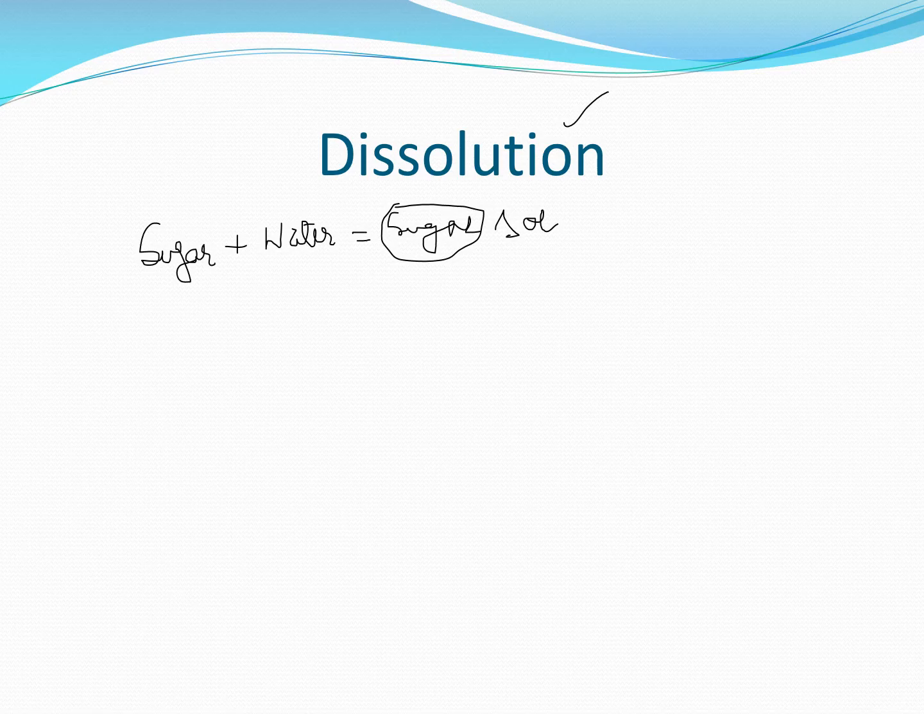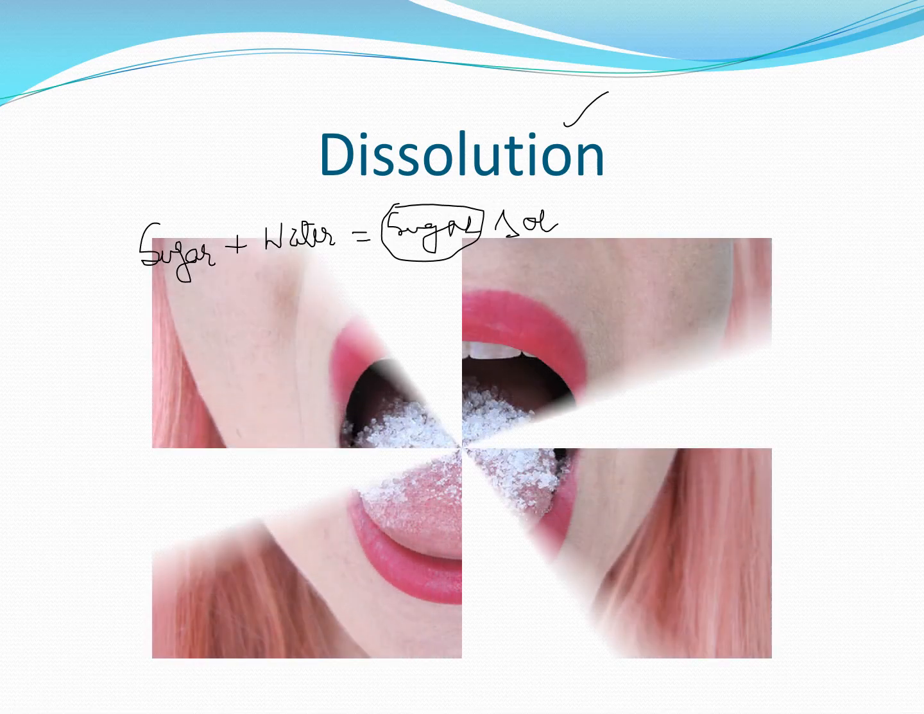Let's take the example of dissolution, and here no new substance is formed. When we heat this sugar solution by the evaporation method, again we will get sugar. So here no new substance is formed. Now let's look at the energy change in dissolution.